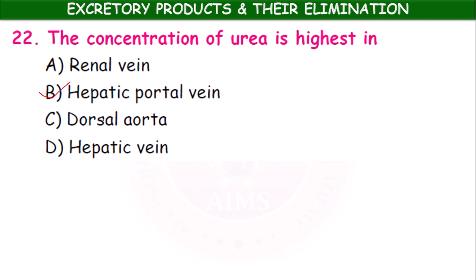Hepatic portal vein means the blood vessel which connects the liver and kidney. So actually the ammonia which is produced as a byproduct of metabolism of amino acids, which is very harmful, enters into the liver where ornithine cycle takes place. During the ornithine cycle, ammonia is converted into urea. That urea containing blood, impure blood, is shifted to the kidneys where it is filtered. Hepatic portal vein contains the highest concentration of urea.